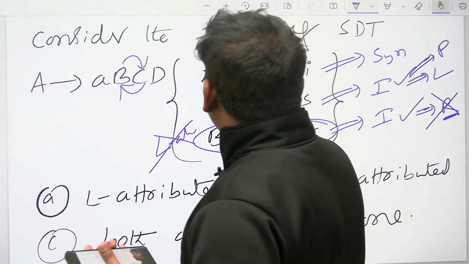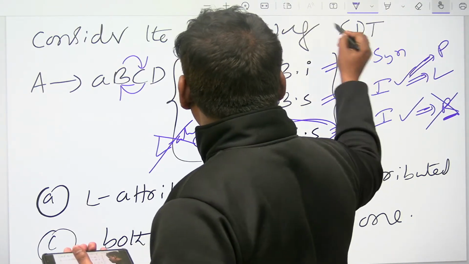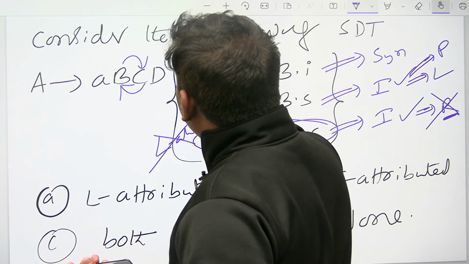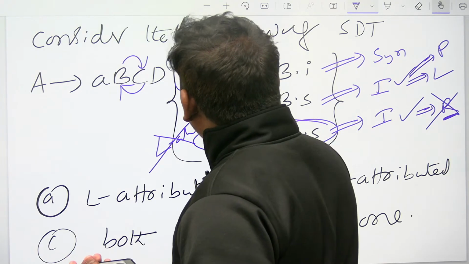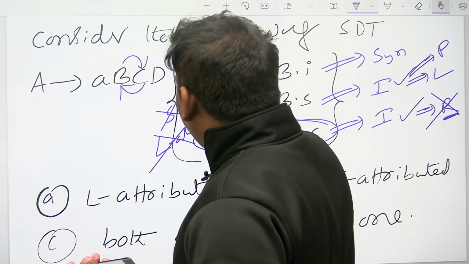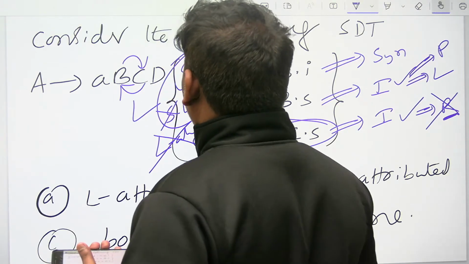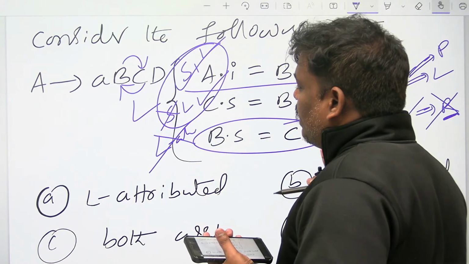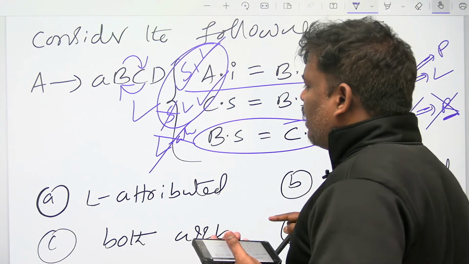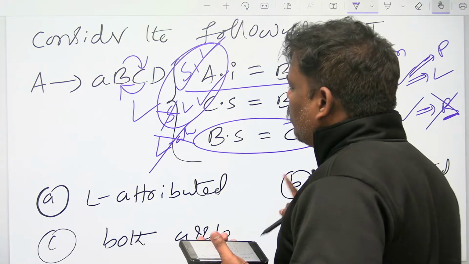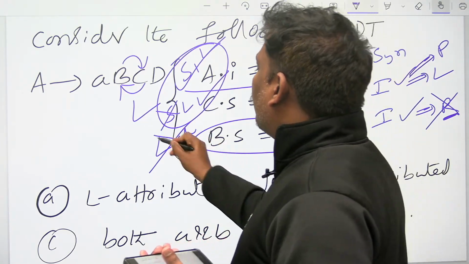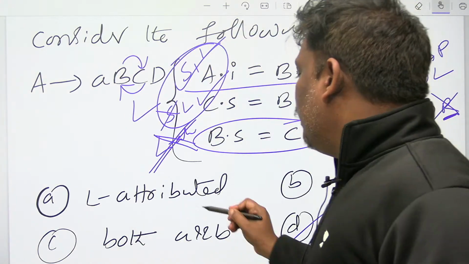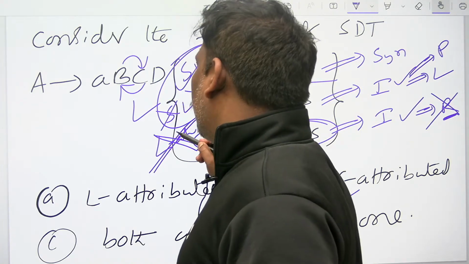Synthesized attribute means what? S-attributed definition. S-attributed means L-attributed also, but not the reverse. So till here, the first semantic action is S-attributed and L-attributed also. The second one is only L but not S, but in the third one, L also is gone. L-attributed is right until the second one.